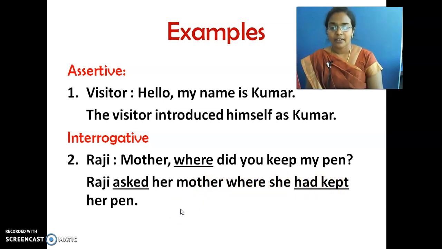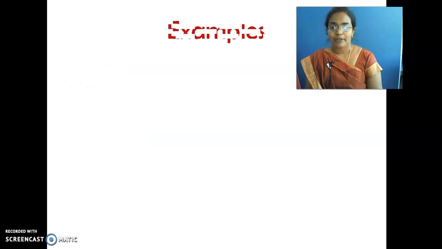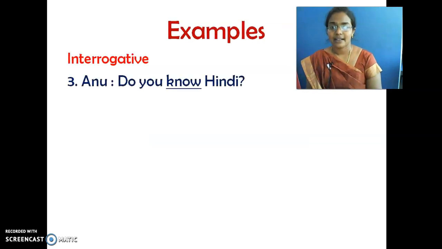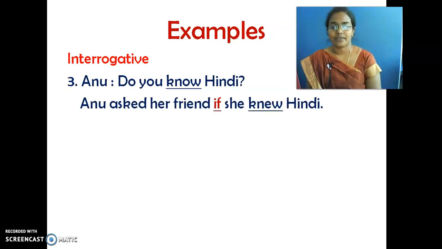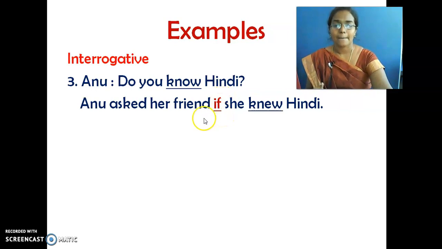Now, we will see one more example of an interrogative sentence. Anu is asking her friend, do you know Hindi? See, this is also a question type of sentence, just as Raji asked her mother, where did you keep my pen? What is the difference you can find? There we used a question word, where. But here we use if or whether. Anu asked her friend if she knew Hindi.